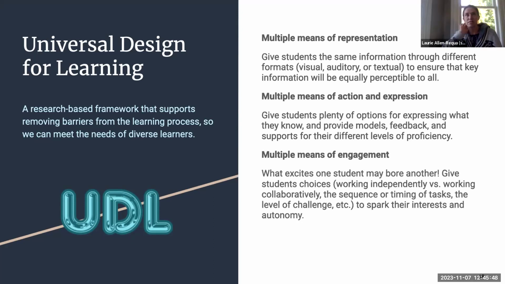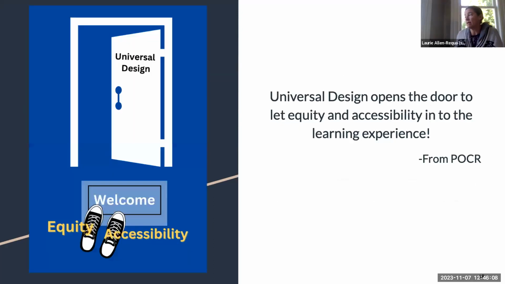So if you can scaffold assignments, then some students may not have to do, for lack of a better word, the introductory or lower levels. They can skip right up to a moderate level and work up from there. This gives them autonomy and can help them be more engaged in the assignments. So really you could look at universal design as basically the door that we open to let all of our diverse learners in to the learning process.